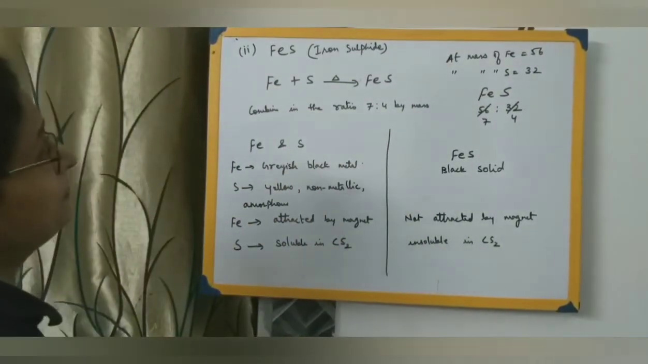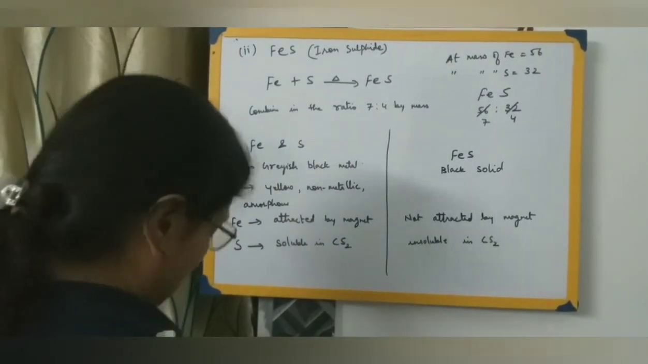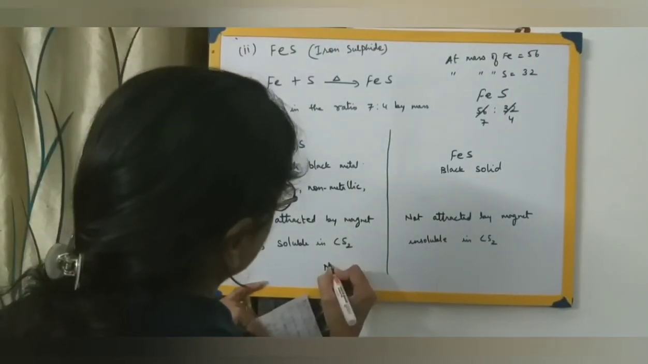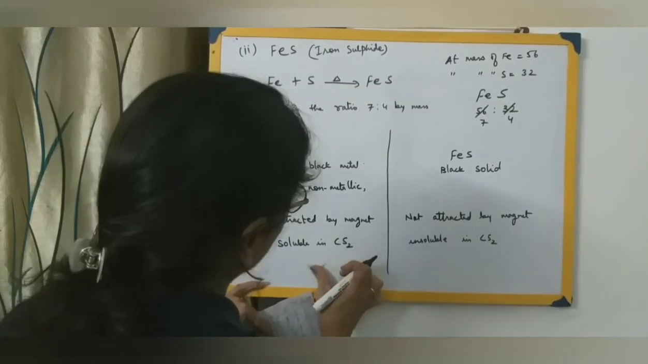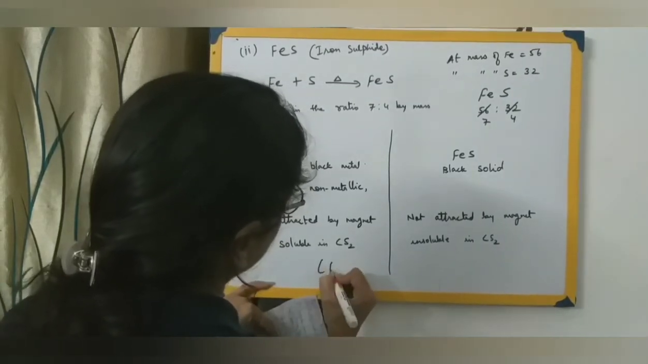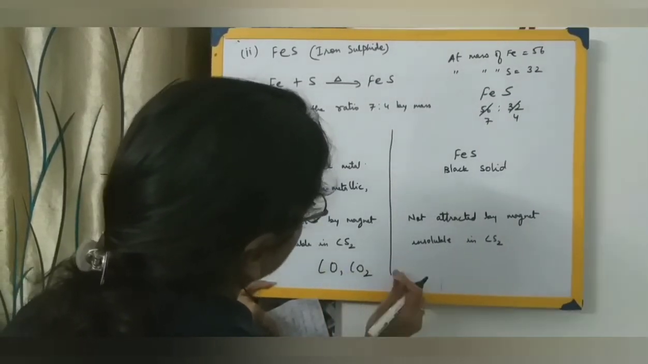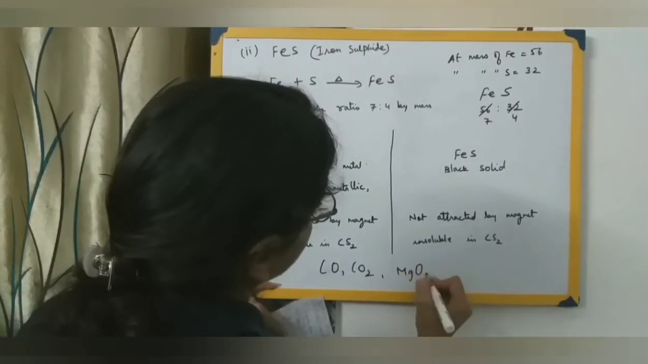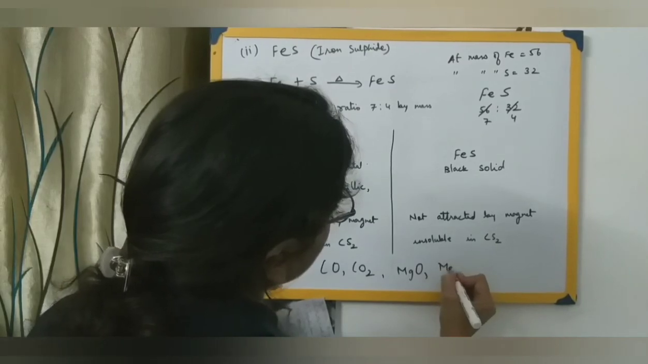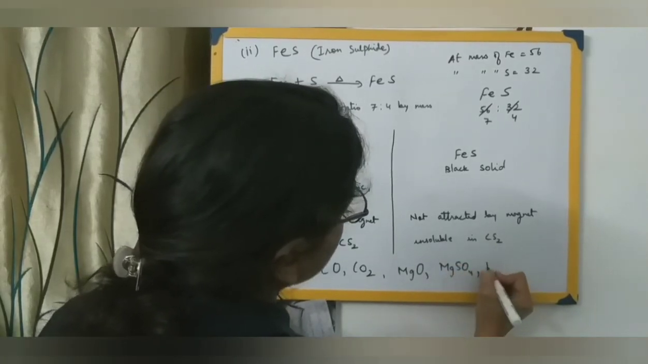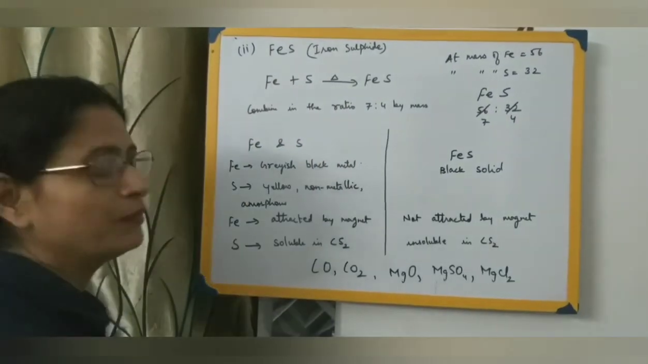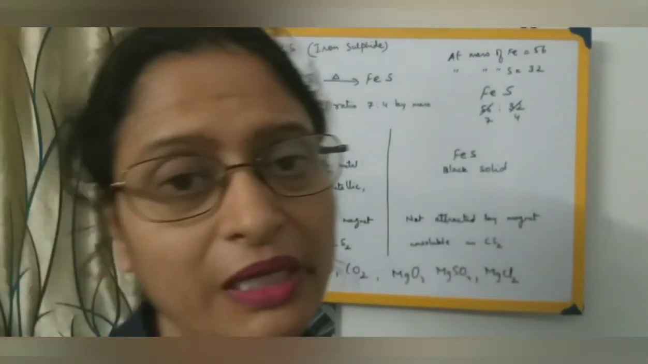A few more examples of compounds are water, carbon monoxide, sodium chloride. Let me write down NaCl; I already gave you this example. Carbon monoxide, carbon dioxide, then magnesium oxide, magnesium sulfate, magnesium chloride, etc. A vast number of compounds can be formed by the combination of elements.